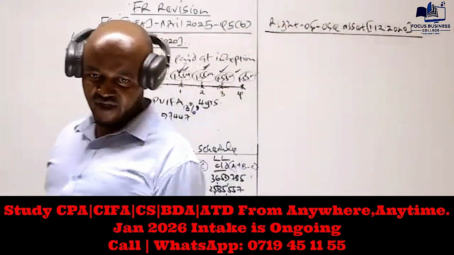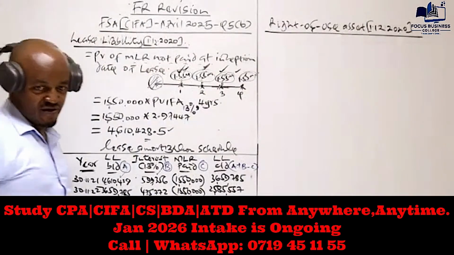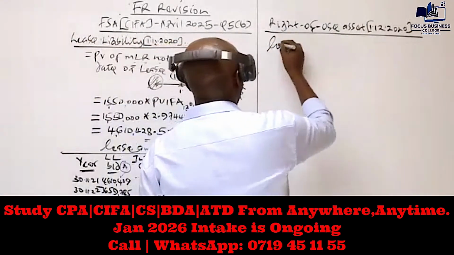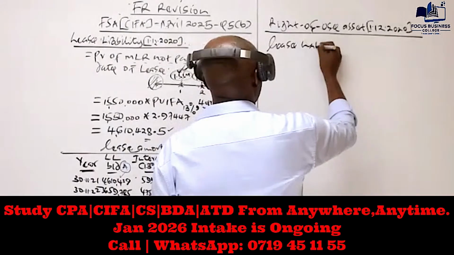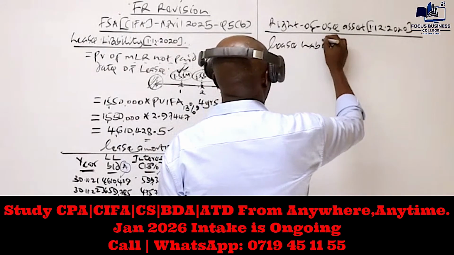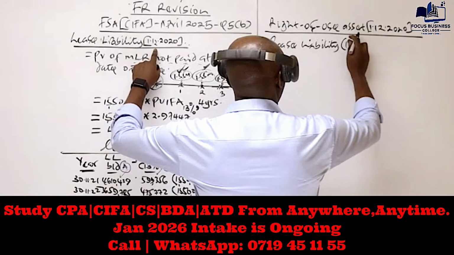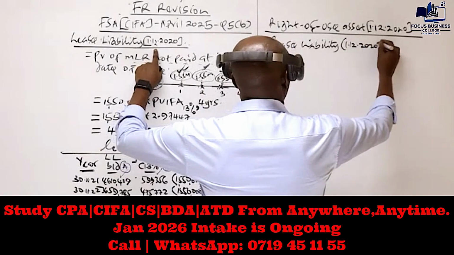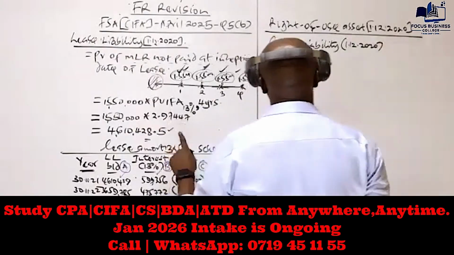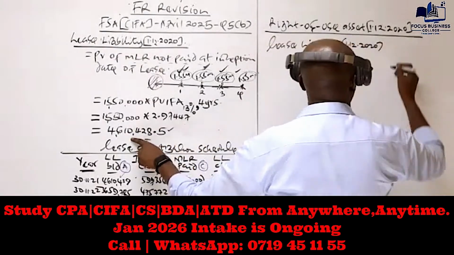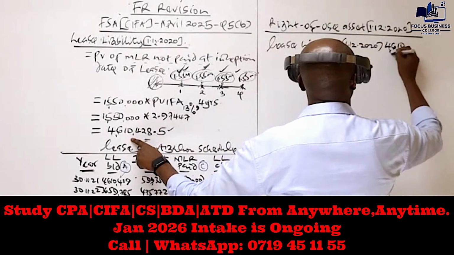To compute the right of use asset, we said we add three values. Number one, we take the lease liability at the inception date, which is what you have computed here, 4,610,429.